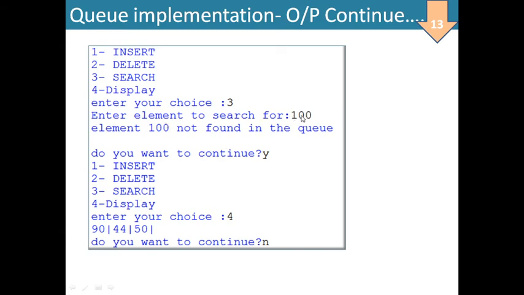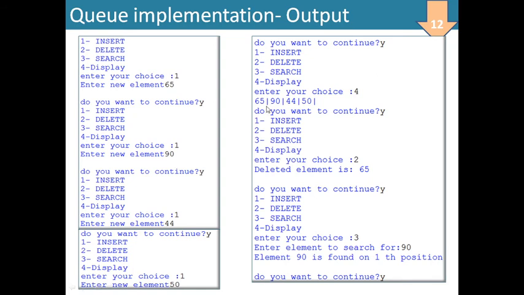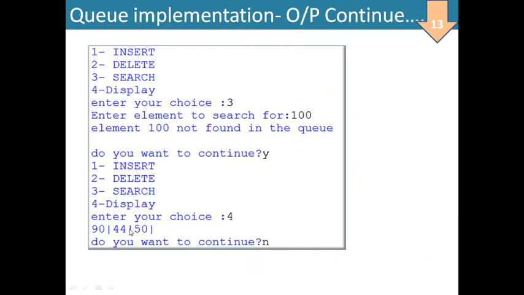So enter the element to search for. मैंने सर्च के लिए फिर से एक एलिमेंट डाला, that is 100. 100 is not found in the queue, ये आपको दिखाई पड़ गया. Thereafter I have continued and again I am displaying all elements using the choice 4. So we are getting 90, 44 and 50. तो इस समय हमें जो 90, 44 और 50 मिल रहा है, जो आपका फर्स्ट फ्रंट एलिमेंट था that was 65. 65 was removed. Remaining elements of the queue 90, 44 and 50 are being displayed here finally.